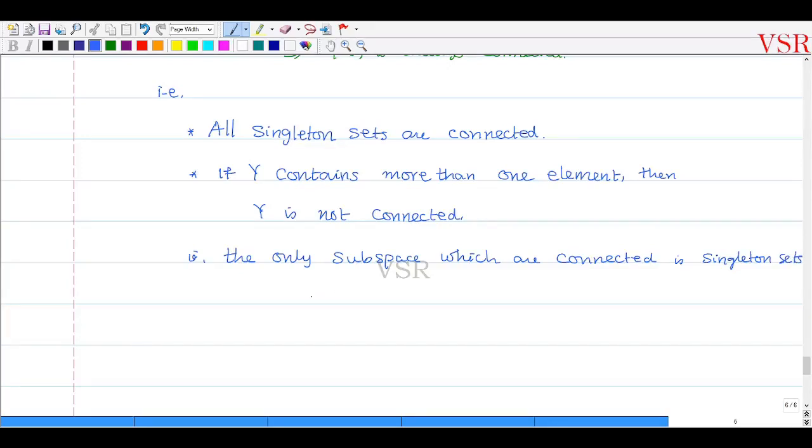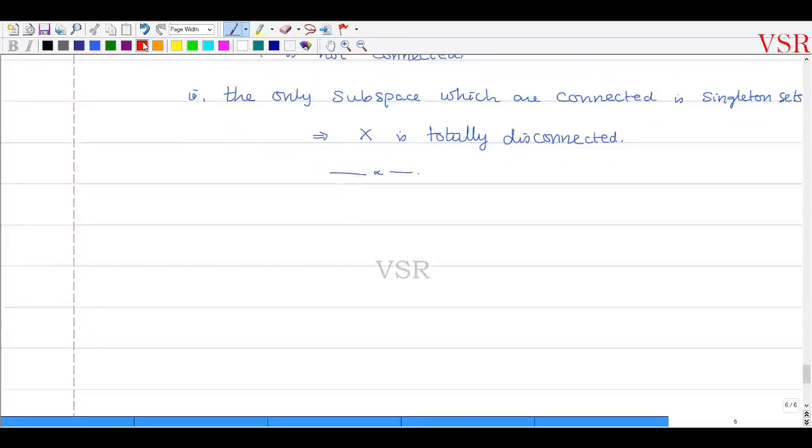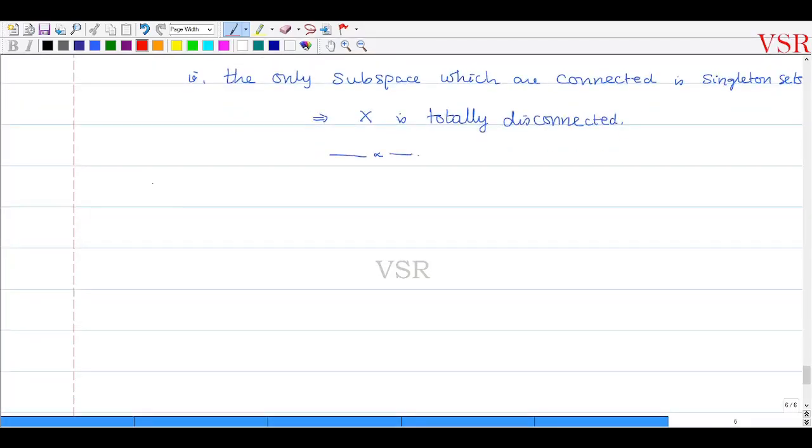This implies that capital X is totally disconnected. அதாவது hence the problem முடிஞ்சிருச்சு. That means we have shown that X is a discrete metric space. That is, capital X is discrete topology. This implies that capital X is totally disconnected.